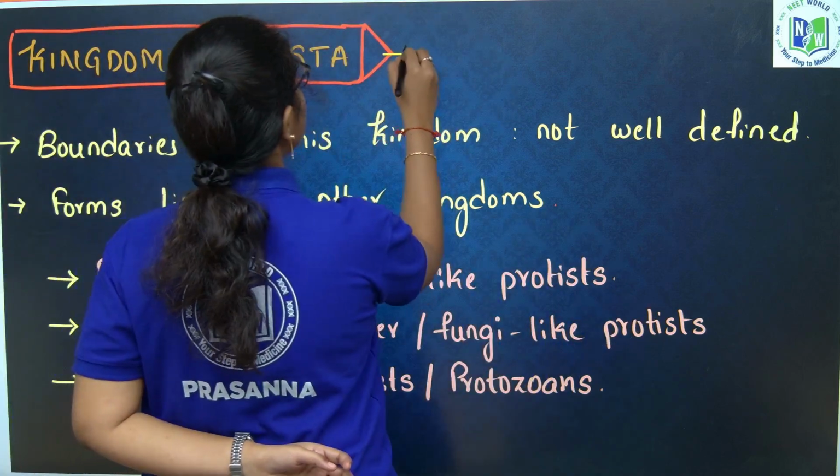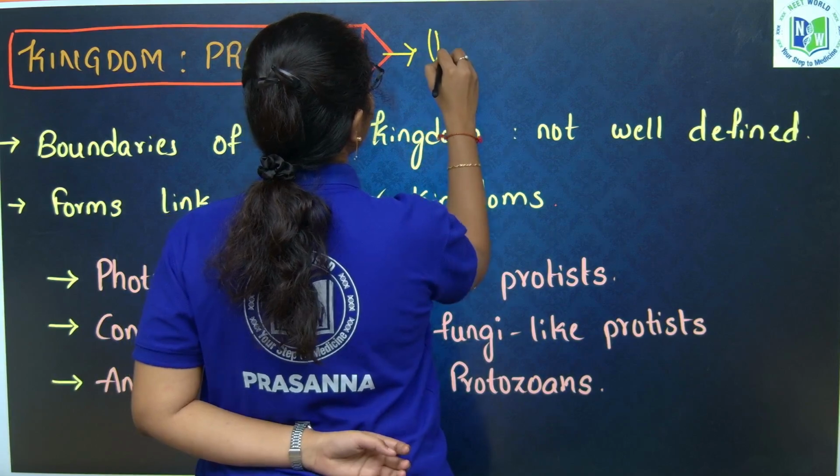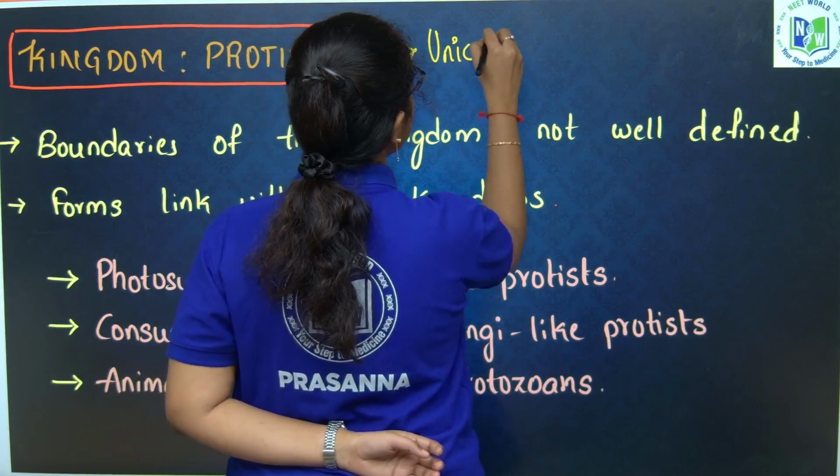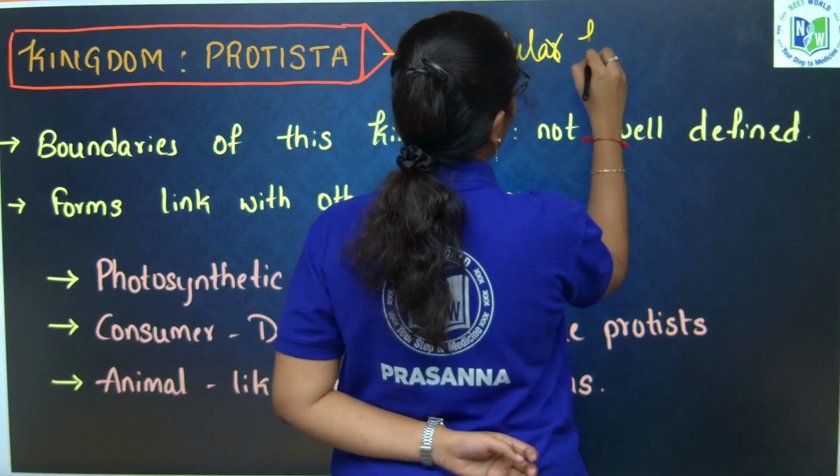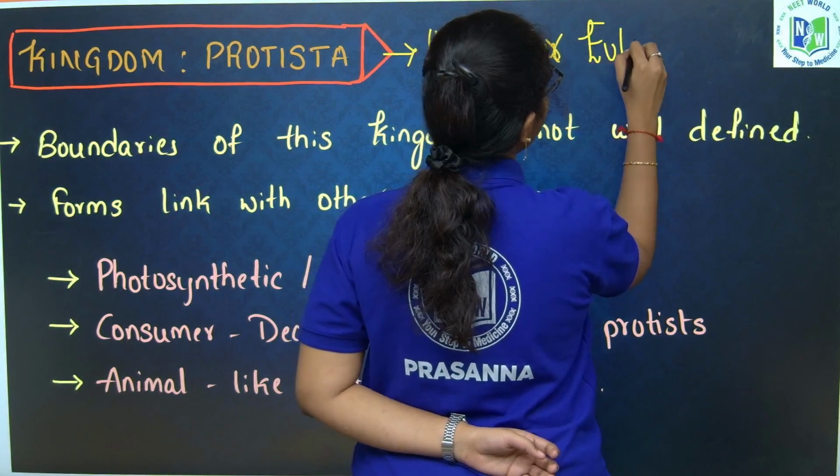This is because this kingdom includes all unicellular eukaryotes.